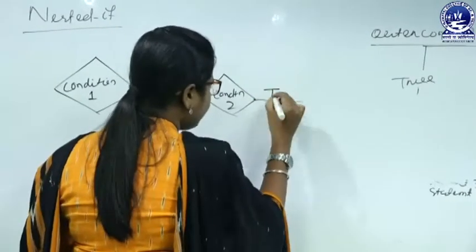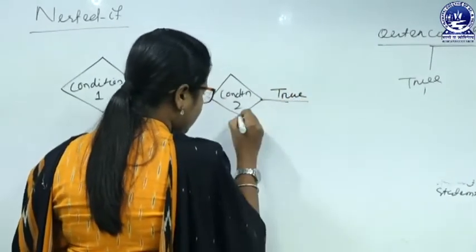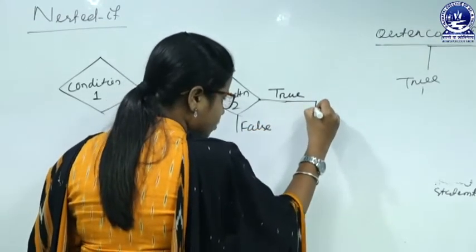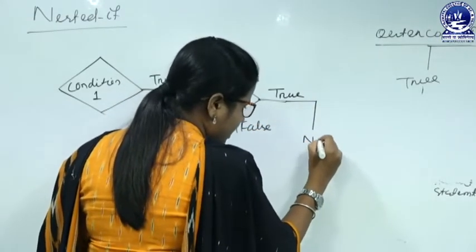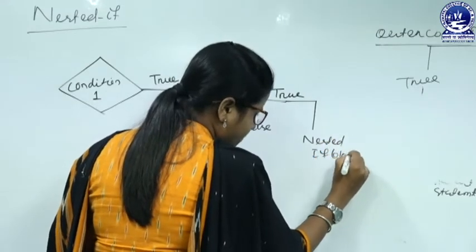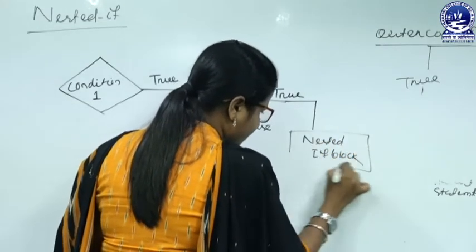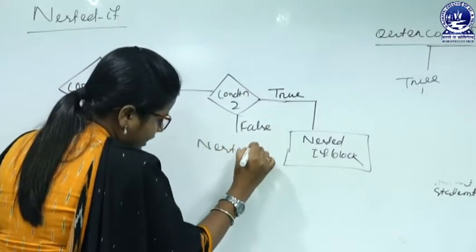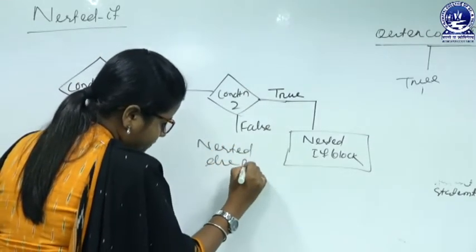Here we also have two options, true and false. If this is true, then we will go for the nested if block. If it is false, then we will go for the nested else block.